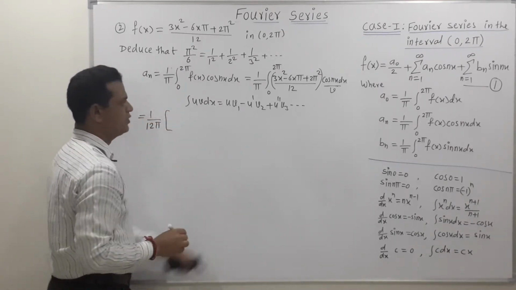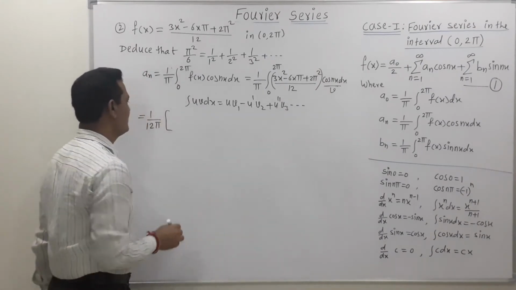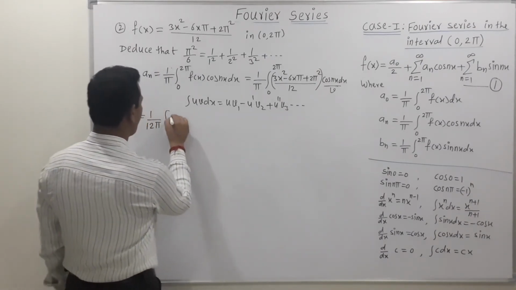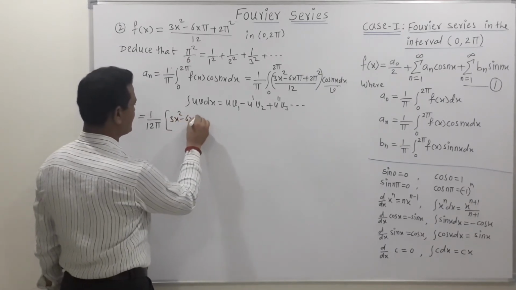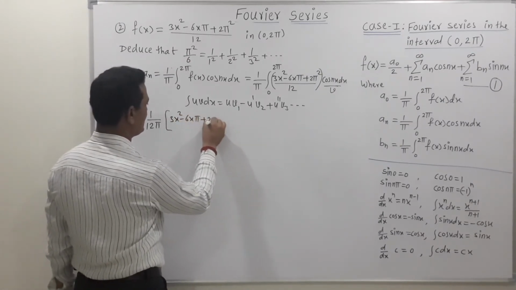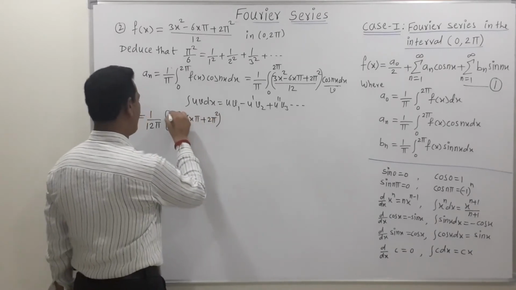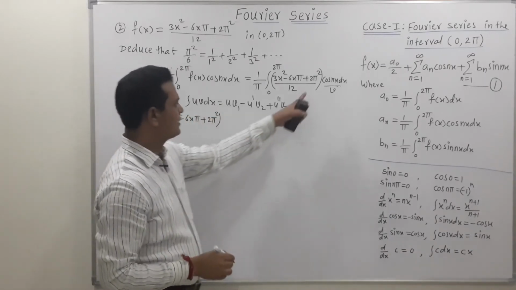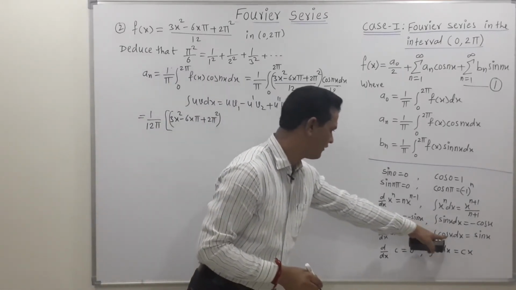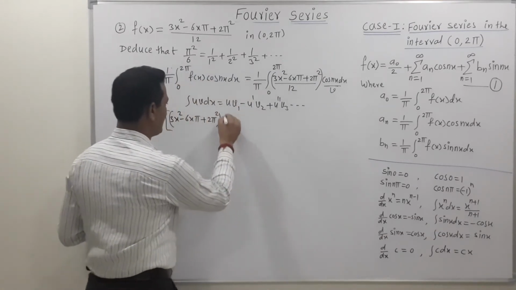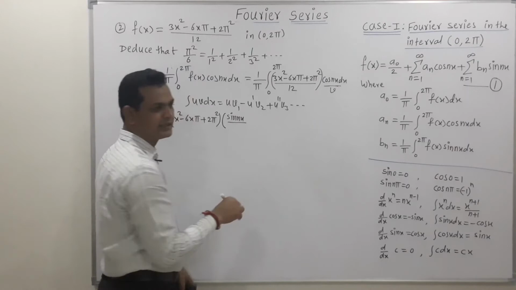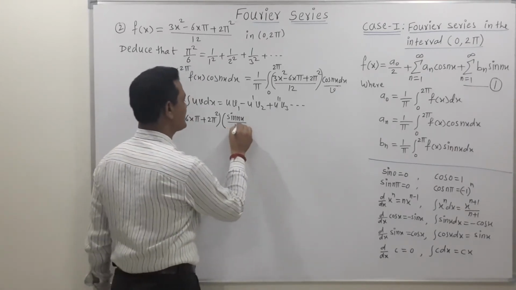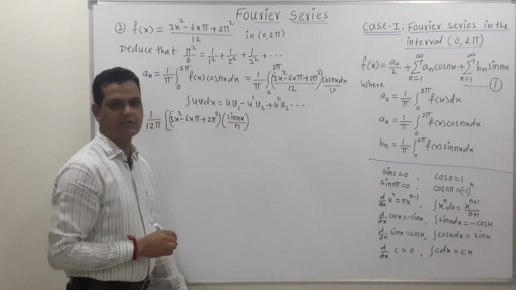Now use this rule. Because 12 is constant, outside the integration we write 1 upon 12 pi. First term, 3x square minus 6x pi plus 2 pi square, into the integration of the cos term. Integration of cos is sine, so we can directly write sine of nx, but since it is nx rather than x, and the derivative of nx is n, the denominator is n.